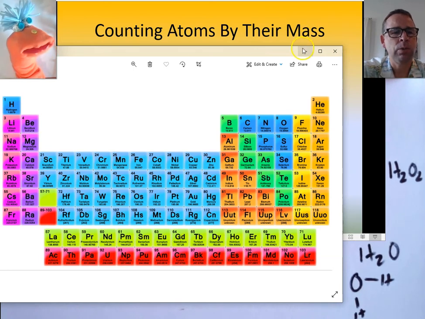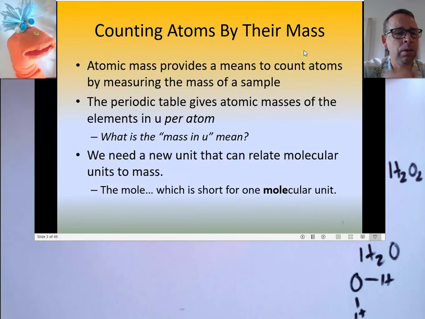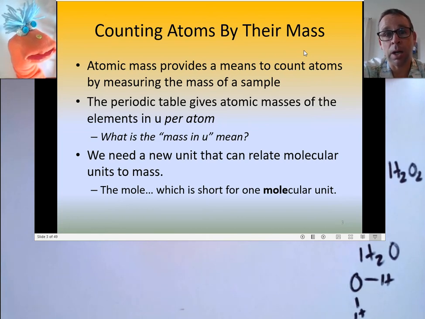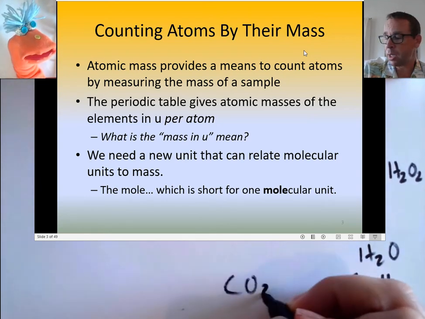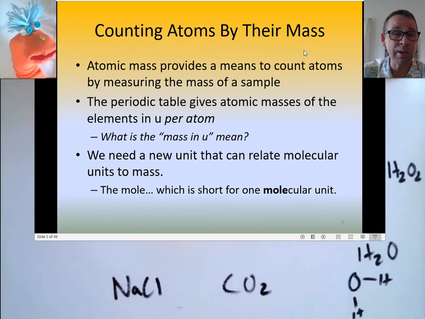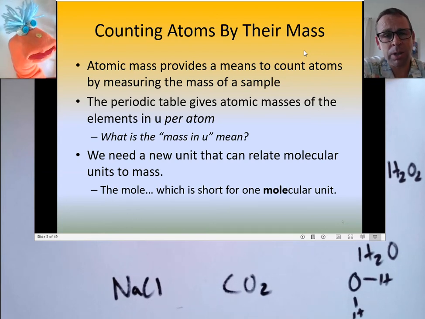One molecular unit, they called it, and we've shortened that to now 1 mole. And really, the term molecular unit wouldn't apply to lots of materials because ionic compounds don't behave molecularly. But you can have a mole of water, a mole of carbon dioxide, which is a molecule, but you can also have a mole of sodium chloride, which is an ionic compound, a salt, right? So you can have moles of anything. You can have a mole of dogs. In fact, the term mole has turned into actually just a number.